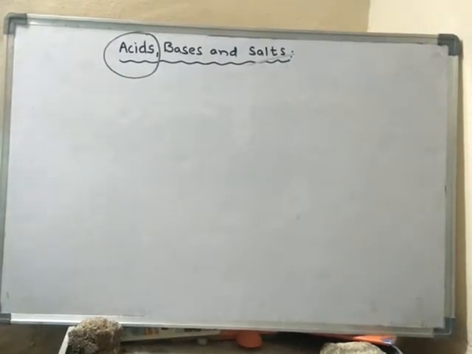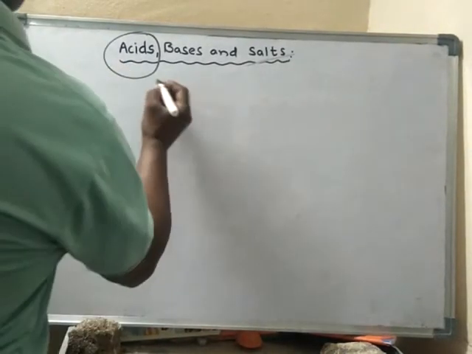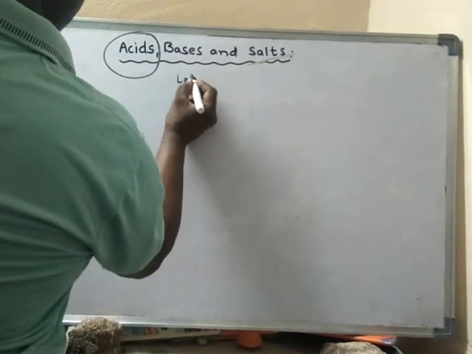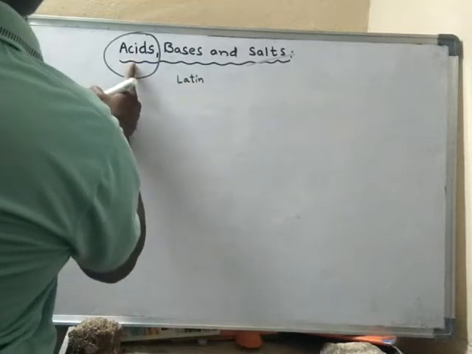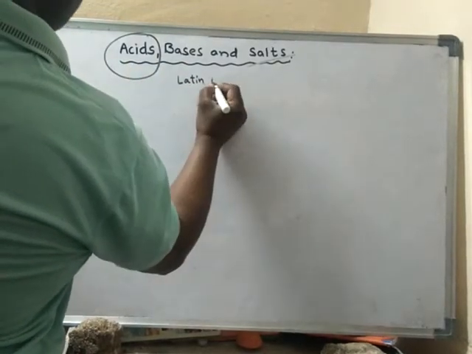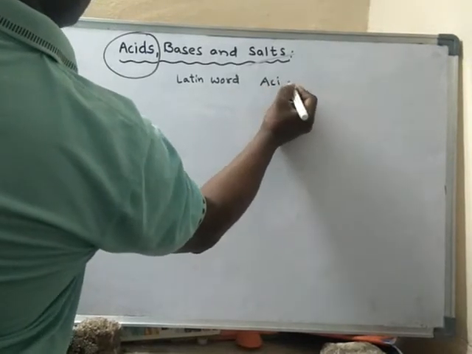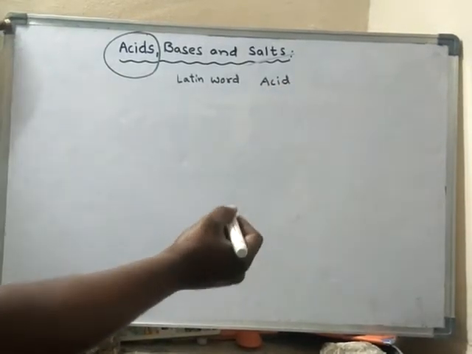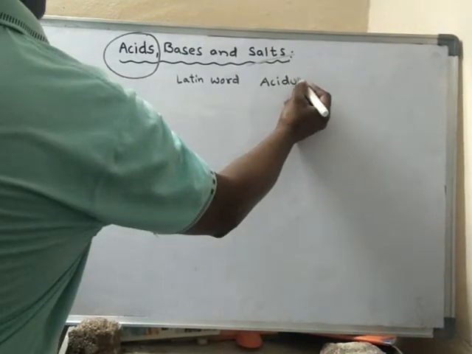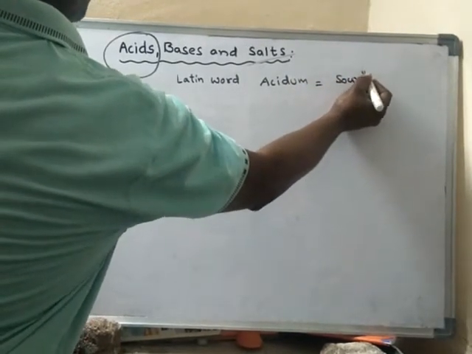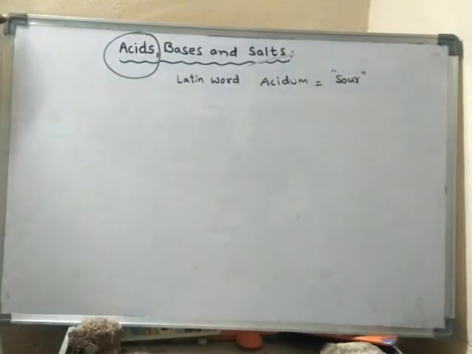See, the term acid was derived from a Latin word known as acidum, which means sour to taste.